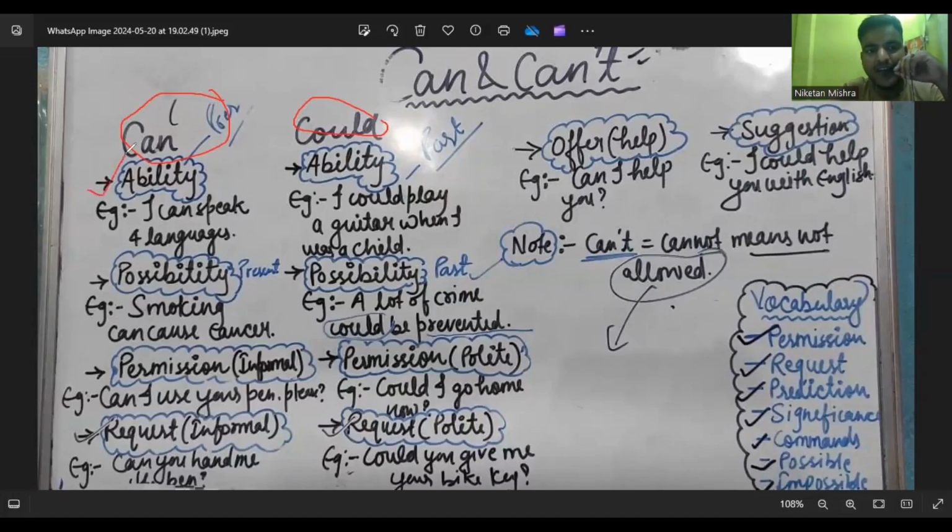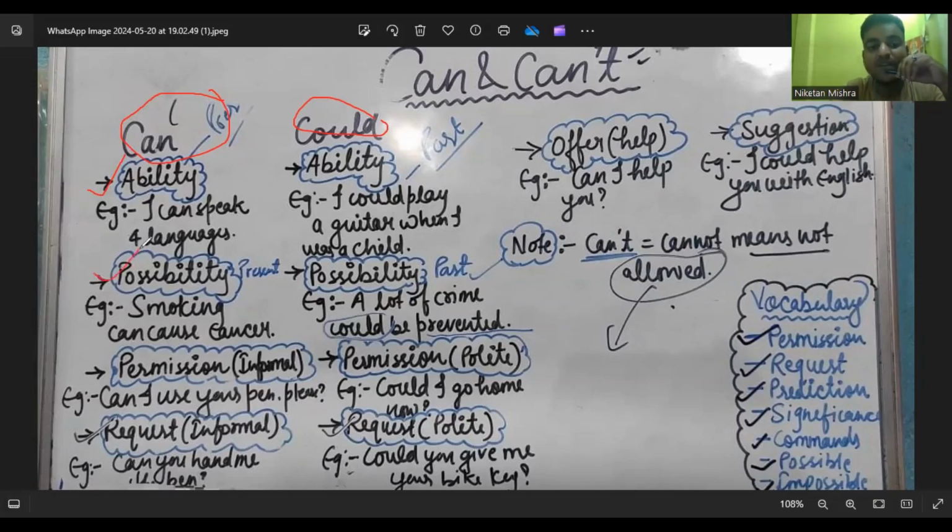Let's talk about can. As we all know, we use can for possibilities, and we also use can for ability. So whenever we talk about your ability, the things which you can do, we use can. For an example, I can speak four languages: Hindi, English, Telugu, Marathi. It means to say it is my capability. And how did I become able to speak these languages? By the help of practice or by putting in efforts. I kept my efforts, then I learned these languages.